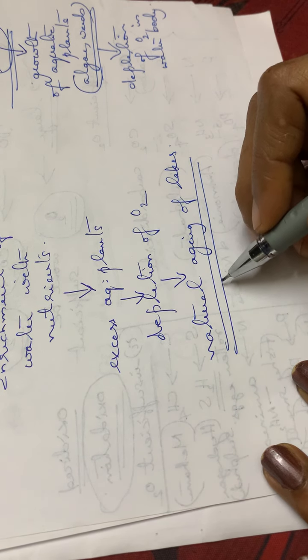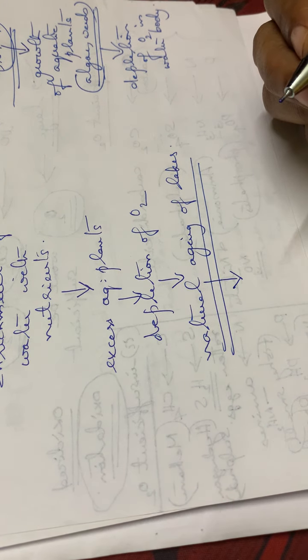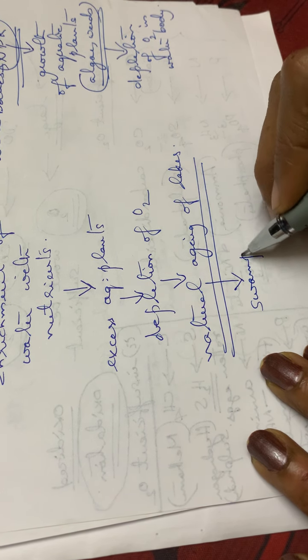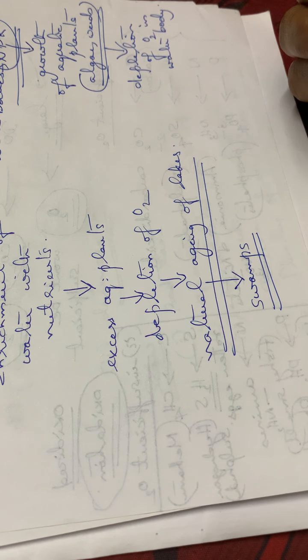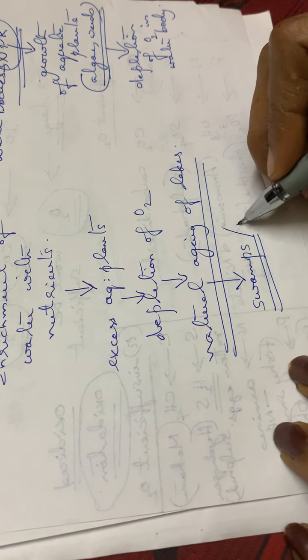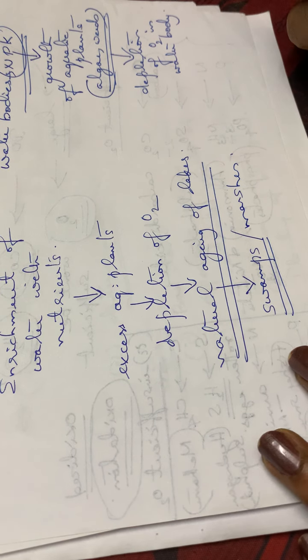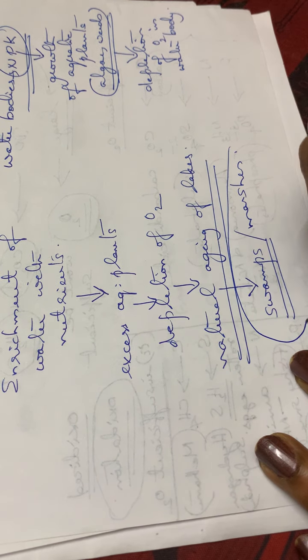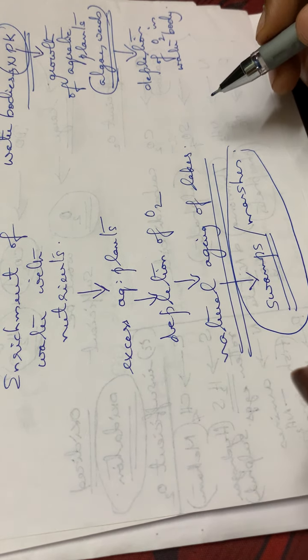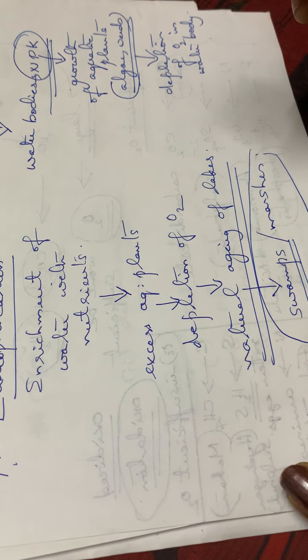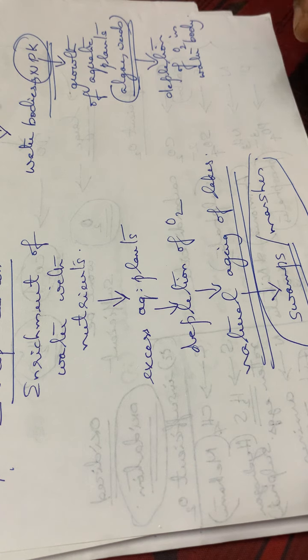As a result of this natural aging of a water body, sometimes you have seen swamps and marshes, isn't it? Swamps and marshes are formed as a result of this natural aging of lakes, thus leading to the death of a water body, a lake, or a river. So we should be very careful while applying fertilizers to plants.